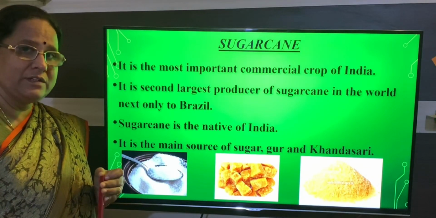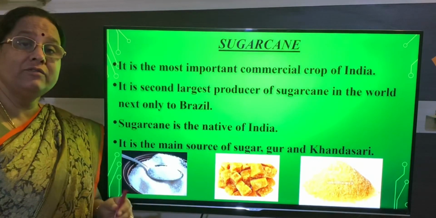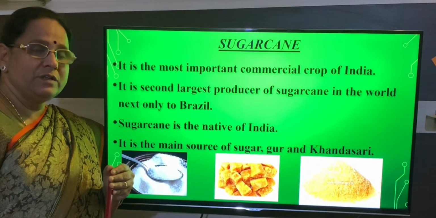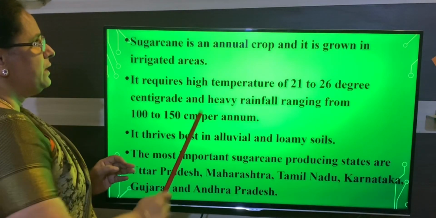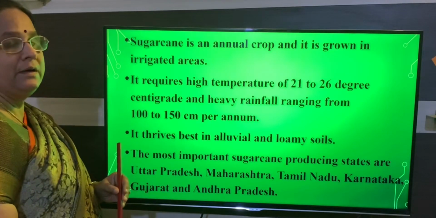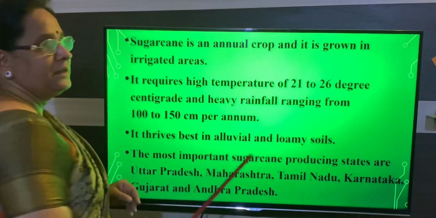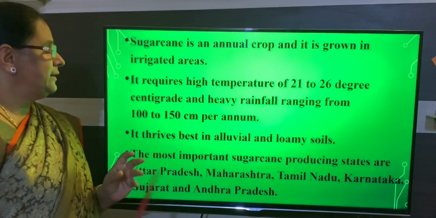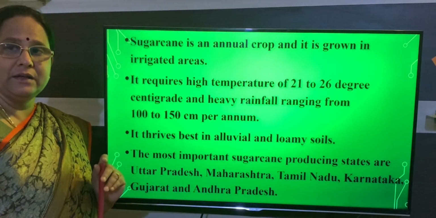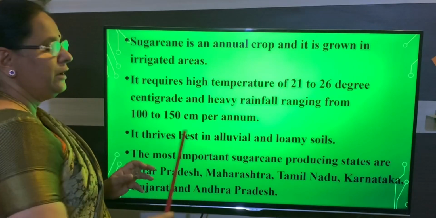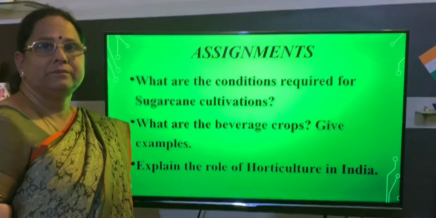After mentioning all this, you have to mention the geographical features required for the cultivation of sugarcane. First, it is an annual crop, and it requires a temperature of 21 to 26 degrees, and heavy rain of 100 to 150 centimeters. And the next one, it requires alluvial and loam soil.